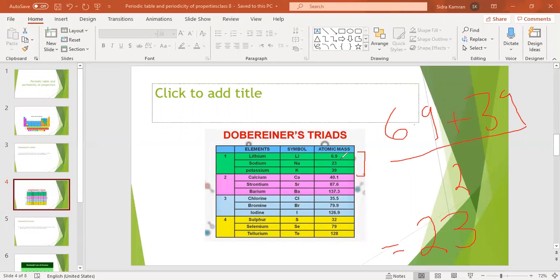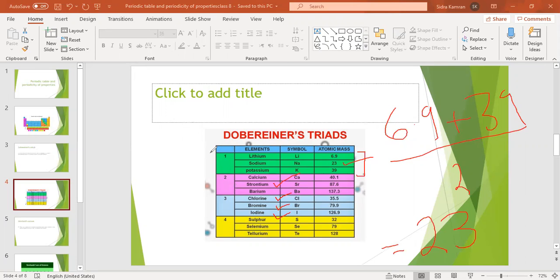So by taking the average of the first and the last one, you will get the atomic mass of the middle one. In this way, he arranged calcium, strontium, and barium. If you take the average of calcium and barium, you will get the atomic mass of strontium. If you take the average of chlorine and iodine, you will get the atomic mass of the middle one. So by Dobereiner's law of triad, you are able to know about the properties of 3 elements that were arranged in the same group.